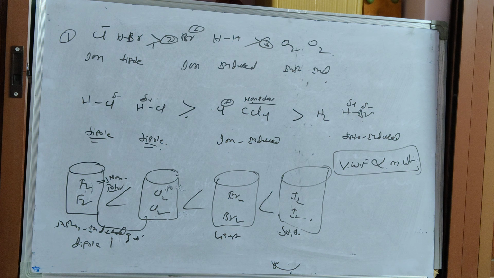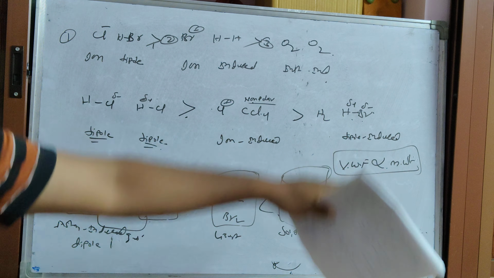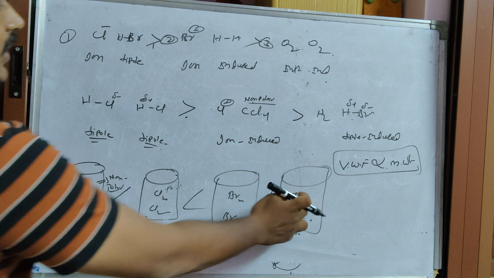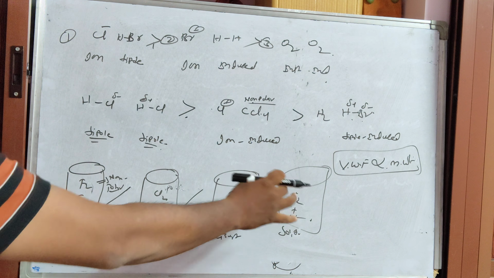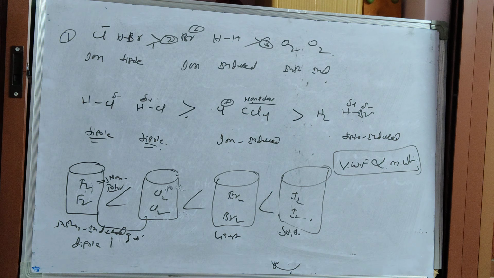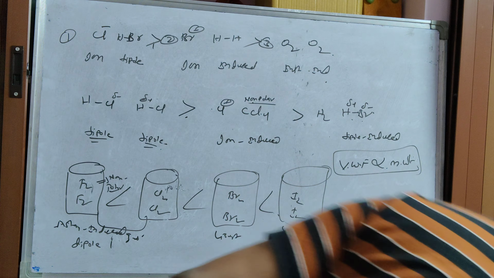Van der Waals force of attraction is generally directly proportional to the molecular weight. If we take one vessel of each, which forces are greater? That is iodine, because of its atomic weight. The more the atomic weight, the more the molecular forces of attraction.